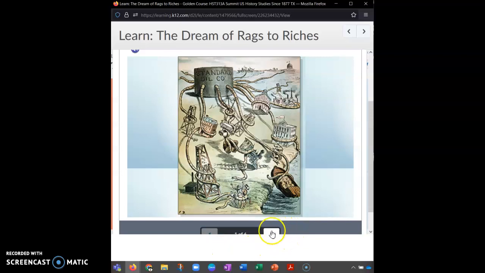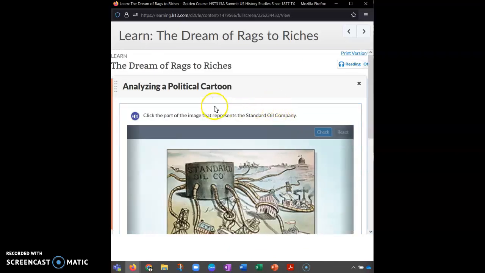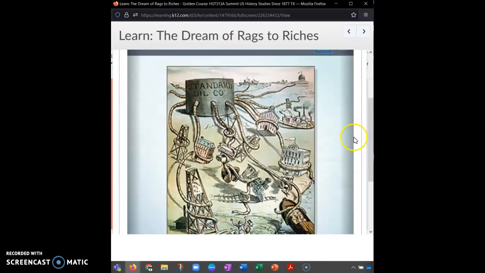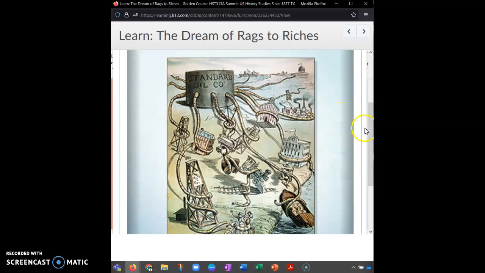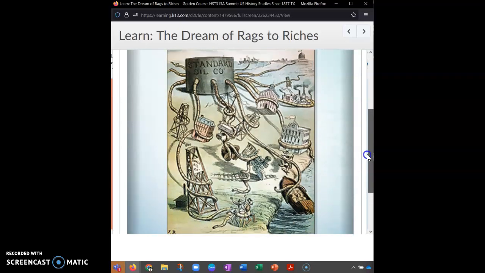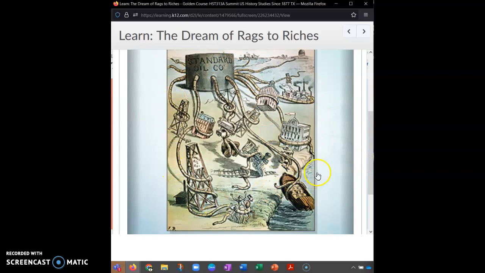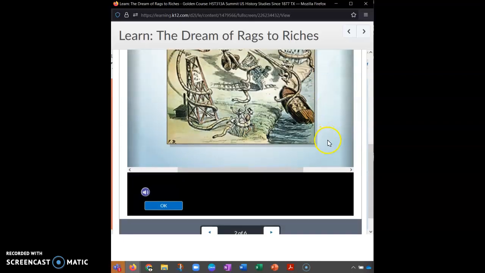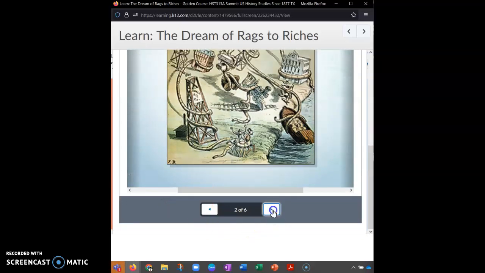Alright, so that gives you a little bit of background. We're going to click the button. Now the first thing it wants you to do is to click on the part of the image that represents the Standard Oil Company. When you're looking at this image, there's a lot of things to go through, so you want to make sure that you're taking in all the various details, the difference in what's being shown at the top versus the bottom. So the first thing you want to click on is where it says Standard Oil Company. And then it's going to ask you to check it. Yay, look at that. We did a good job. So then we're going to go to the next screen.